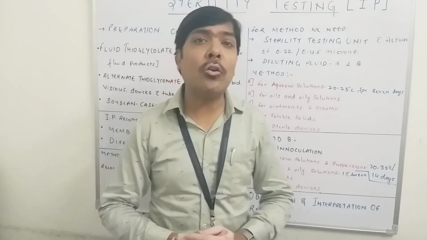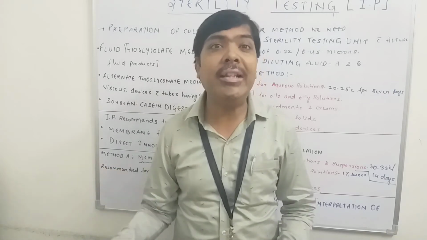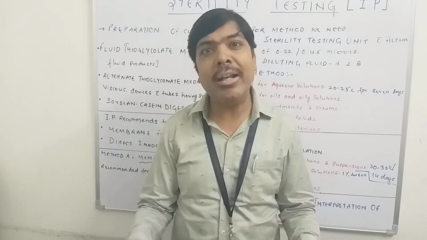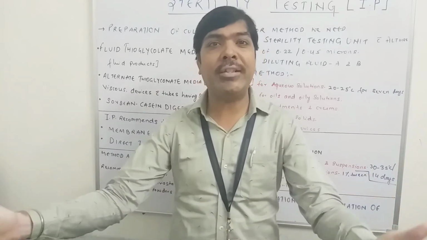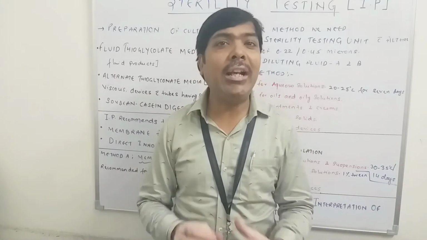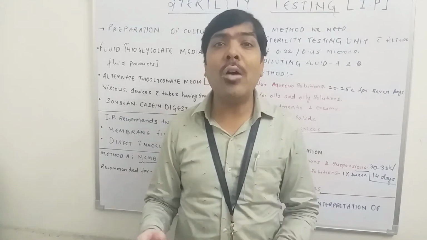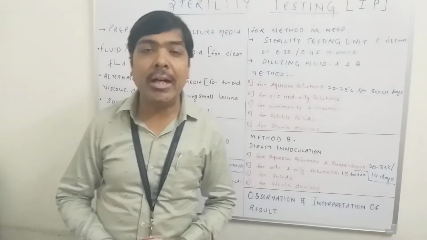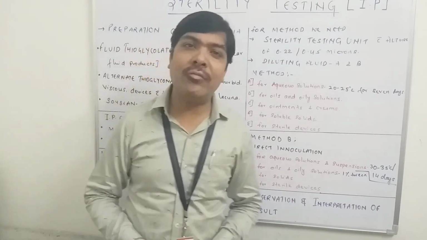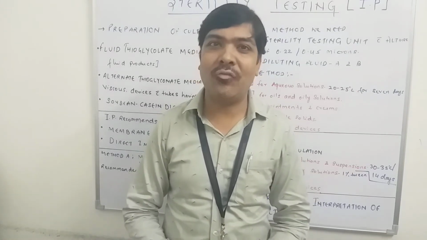But if growth is observed, what do we have to do? If growth is observed, we cannot say directly that it fails the test for sterility, because to say that it fails is a loss of so many samples available in the batch. Then what we have to do is perform the test for sterility again. Means a retest has to be performed. And if in the retest we observe that no growth is there, then again we can say that it passes the test for sterility.